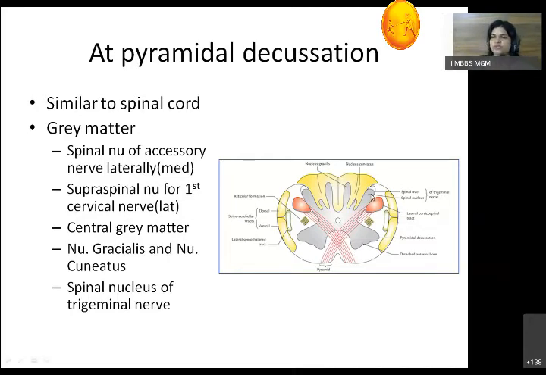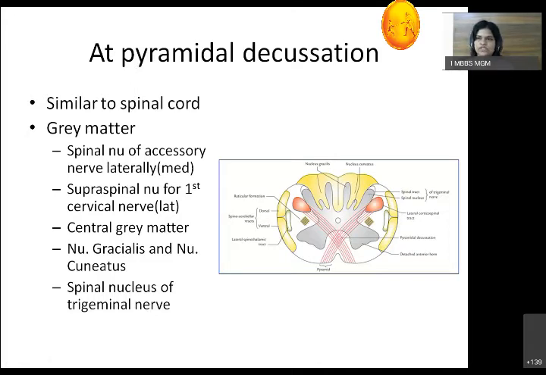So I hope you understood. You have to correlate the external features with the internal features. Here, this is the posterior median fissure. Beside that, there is an elevation called the gracile tubercle. Below this gracile tubercle, there is an elevation of the gray matter called the nucleus gracilis. Then there is a second elevation called the cuneate tubercle. Below that there is the nucleus cuneatus. Then beside the nucleus cuneatus, again there is a third elevation which is called the tuberculum cinereum. Below that there is the spinal nucleus of trigeminal nerve.